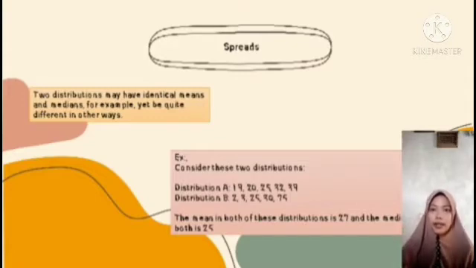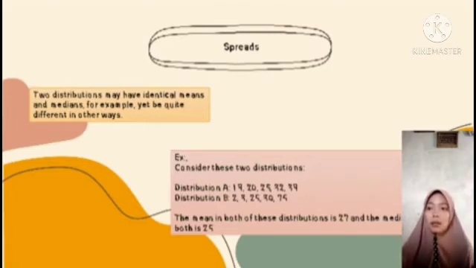Next, it's about spreads. Two distributions may have identical means and medians. For example, there are two distributions, A and B. Which one is the mean and which one is the median? As we know, the mean is determined by adding up all of the scores and dividing by the total number of scores. The distribution 19, 20, 25, 32, 39, 2, 3, 25, 30, and 75, divided by 10, becomes 27.